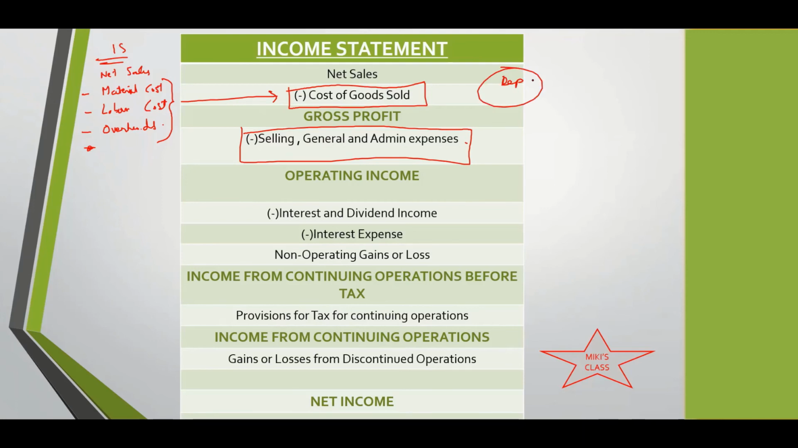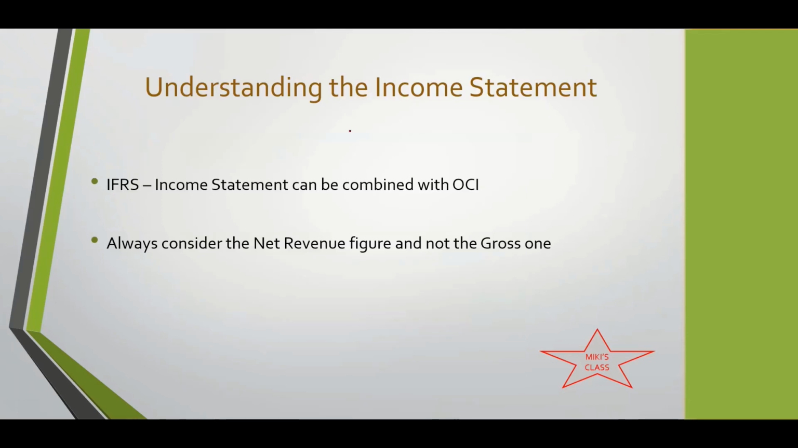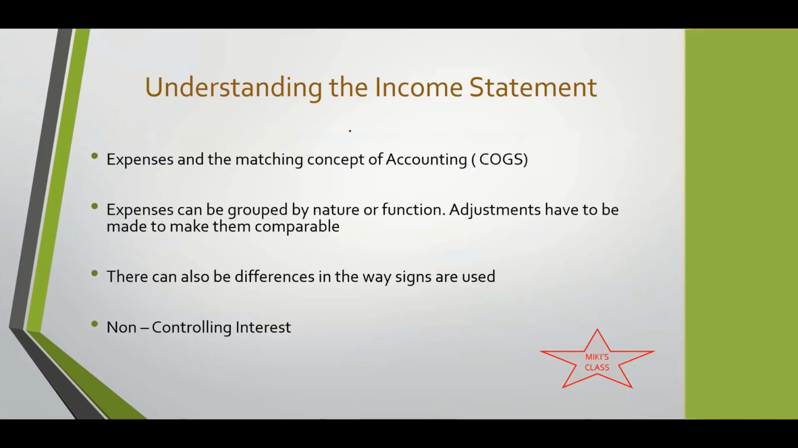Because it doesn't make sense. This is by nature. What is the nature of this expenditure? The nature is it's a depreciation. That's why let's club it together. Doesn't make much sense, but it is allowed. And the other one is by function. IFRS income, so this is covered.